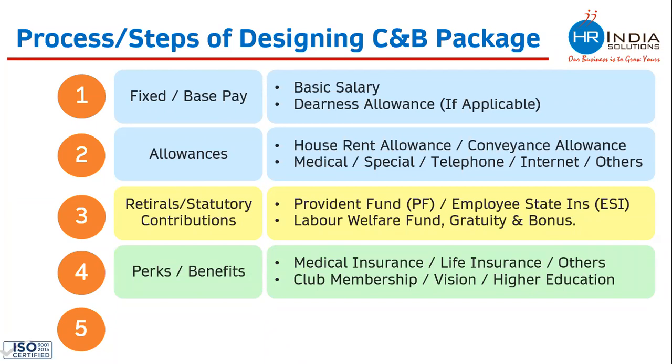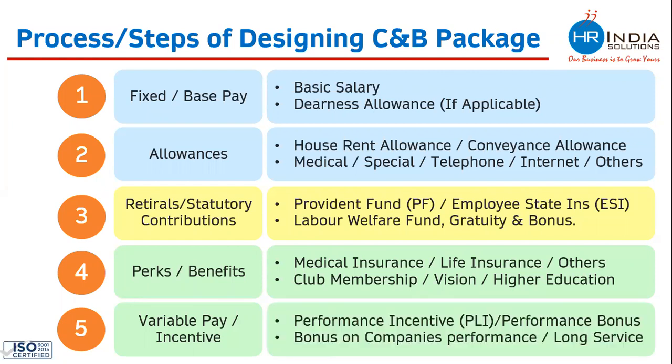And as a last step, you need to include the variable pay or incentive if the position is responsible for achieving a certain target, and on the basis of achievement of that target, the person is getting paid. You can add the cost of that. The various names given to variable pay or incentives are performance incentive, also known as PLI, performance linked incentive. Many companies call it performance bonus. Many companies pay bonus on the company's performance, and many companies pay bonus on long service.